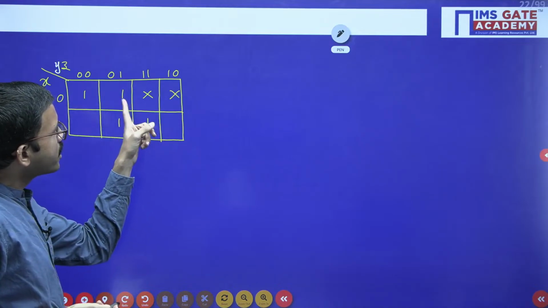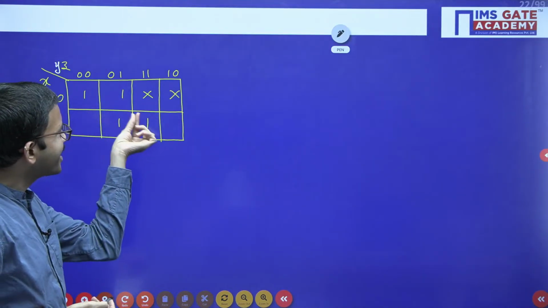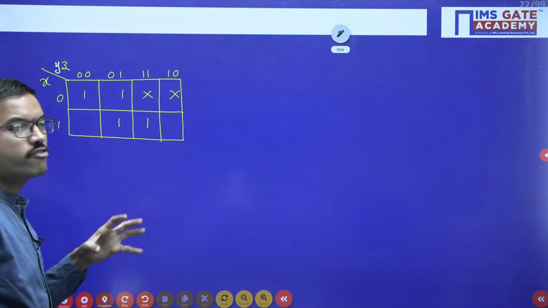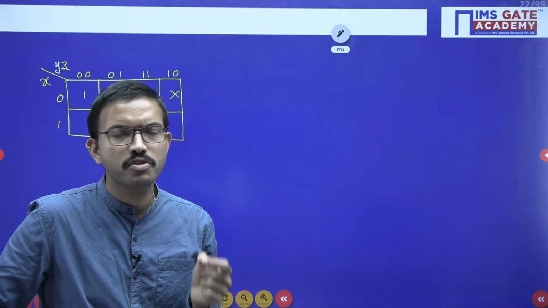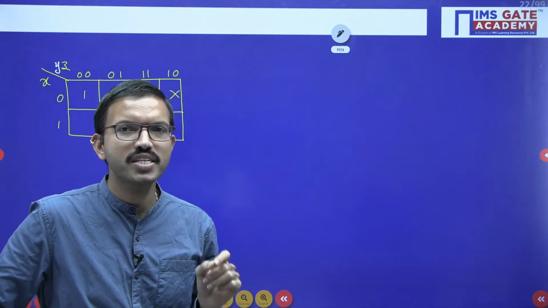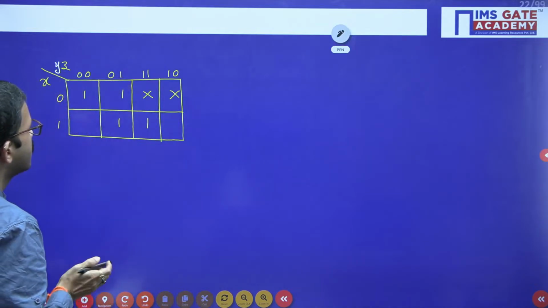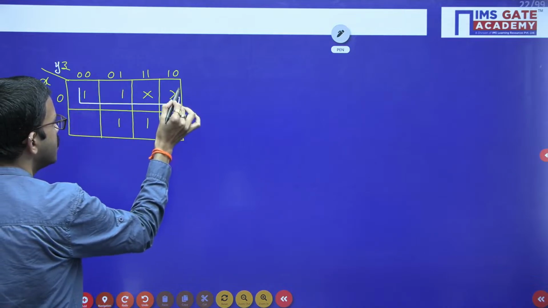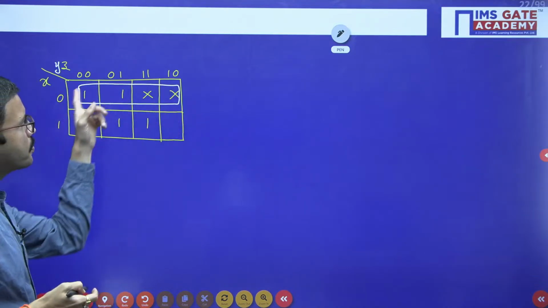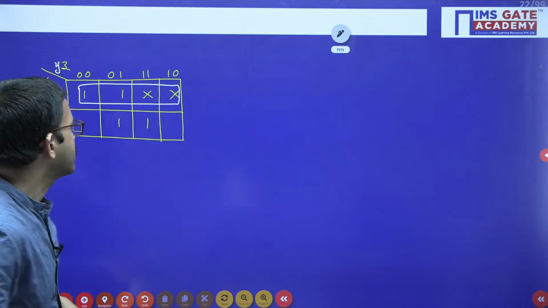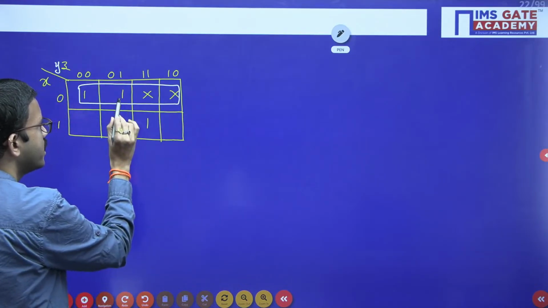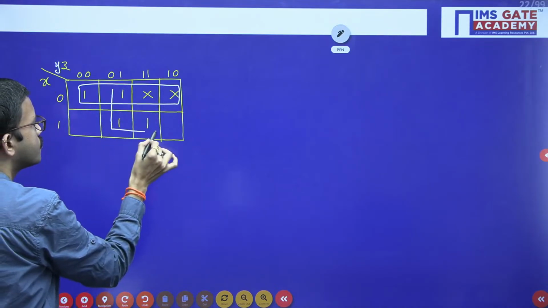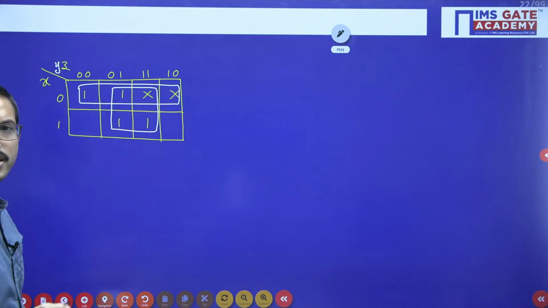Now here, whatever don't cares are there, if you consider any don't care as 1, provided that with the help of it you get a grouping of the maximum possible adjacently placed ones in powers of 2, then you can consider that don't care as 1. Otherwise you can ignore it. If you observe these 2 don't cares, if you consider them as 1, then you get a grouping of 4 adjacently placed ones. Similarly, here you have 2 ones, here a third one. If you consider this don't care as 1, now we can do a grouping of 4 ones like this. In this way we can do it.